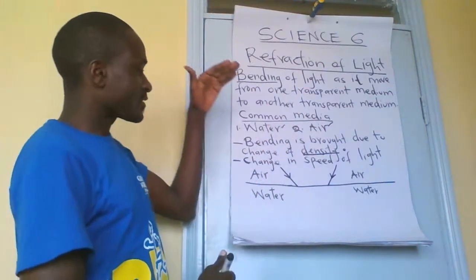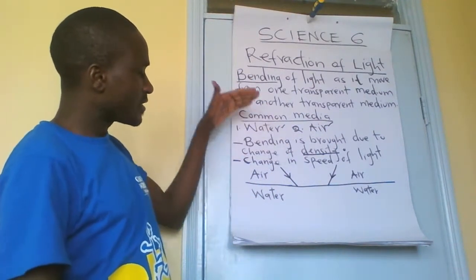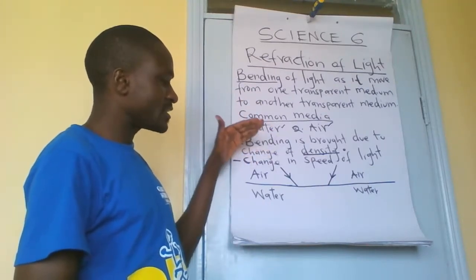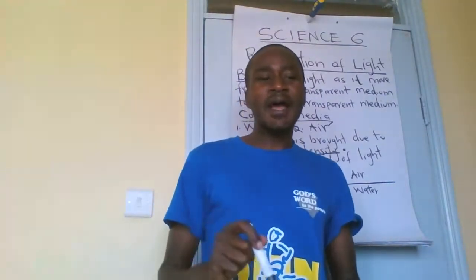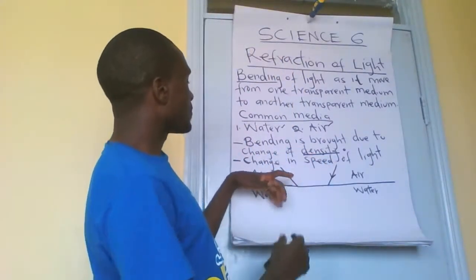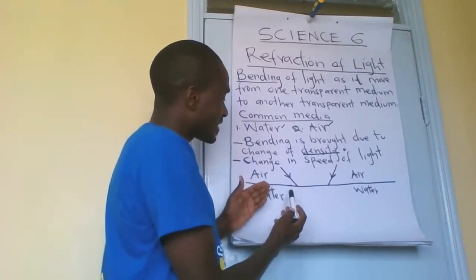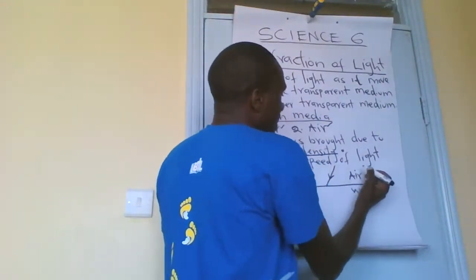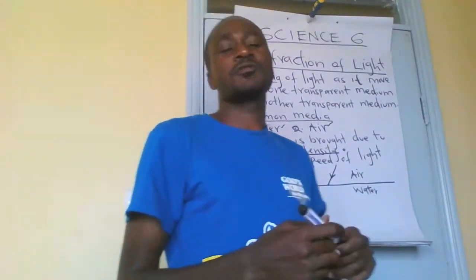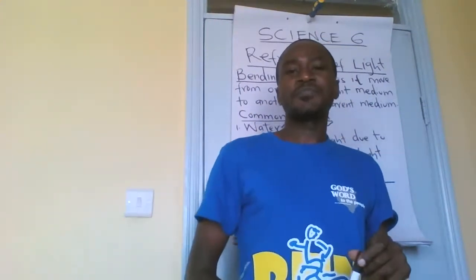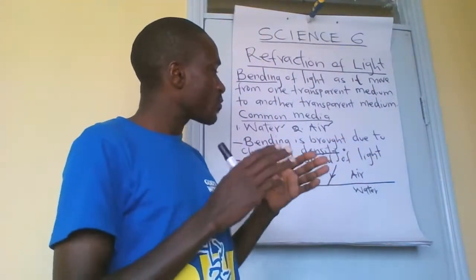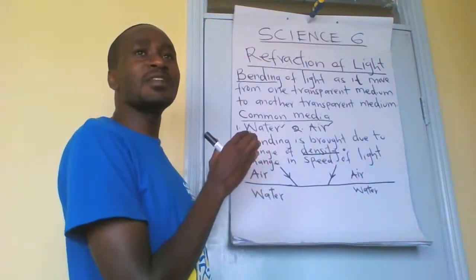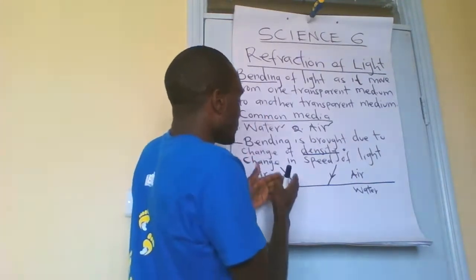So, as the ray of light moving in air at a certain speed reaches the boundary between the air and water, because air is less dense than water, there will be change in speed, which means the speed at which the ray of light was moving in the air will go down when it reaches water.